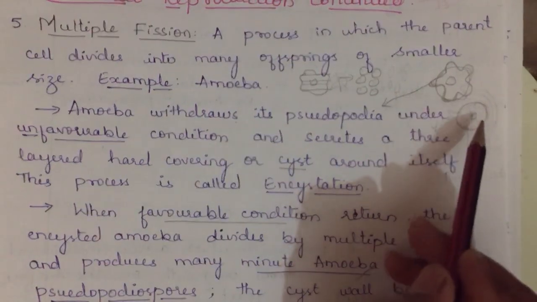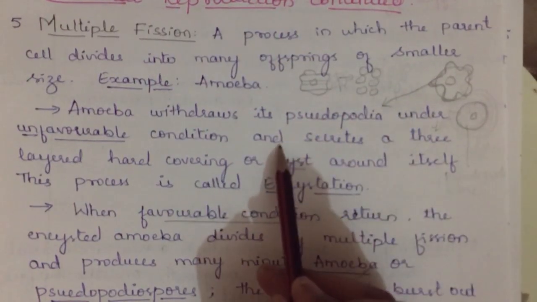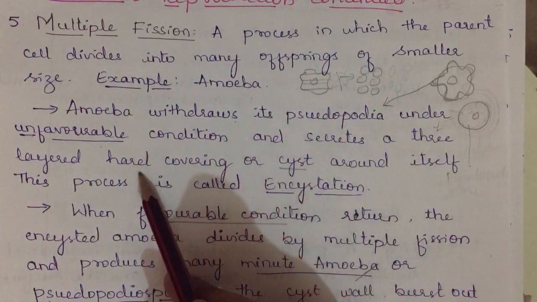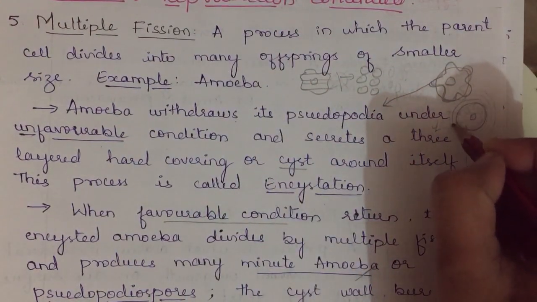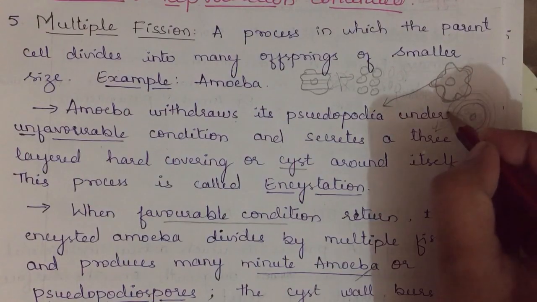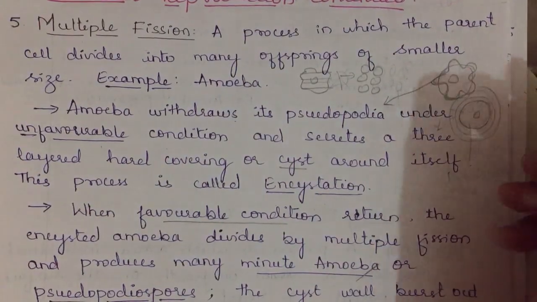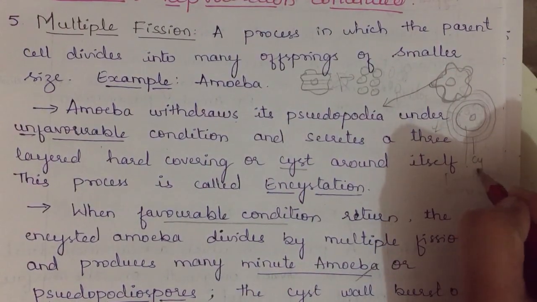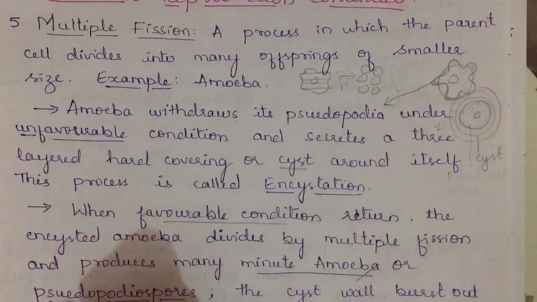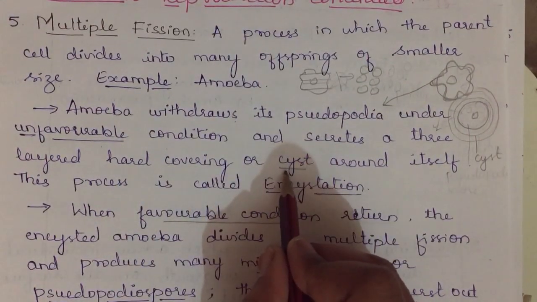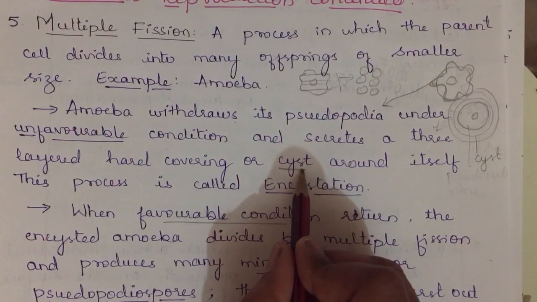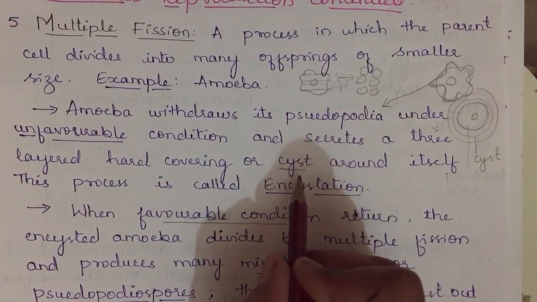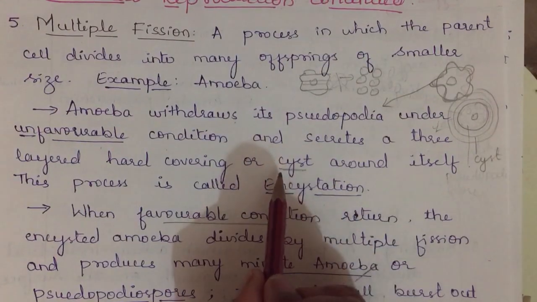Okay, pseudopodia are withdrawn, and then what does it do? It secretes a 3-layered hard covering. The amoeba starts to secrete 3 layers of hard covering, and these 3 layers are also called cyst. The cyst is nothing but made up of chitin. This chitin is a polysaccharide.